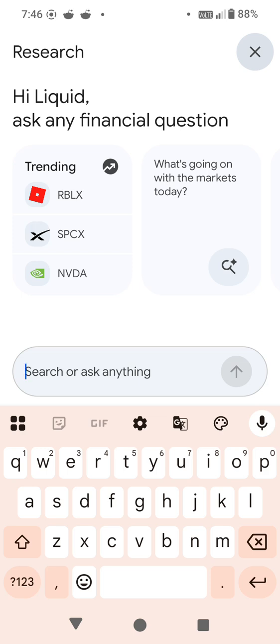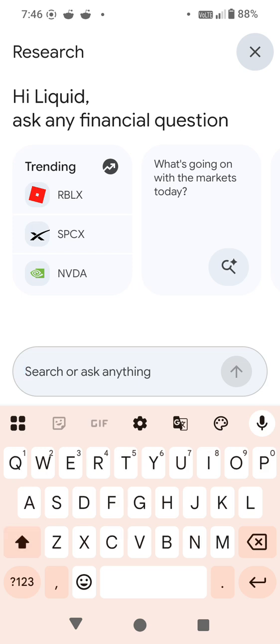Reddit Answers is also an inbuilt AI tool by Reddit, so you just need to ask it the same question. I'm going to specifically give it a prompt in front of you guys.